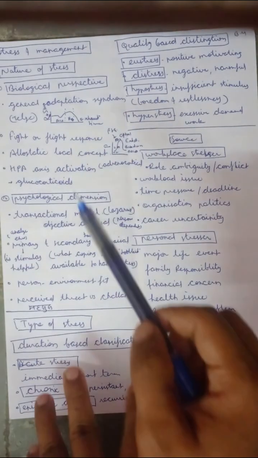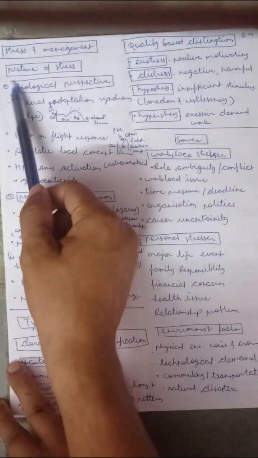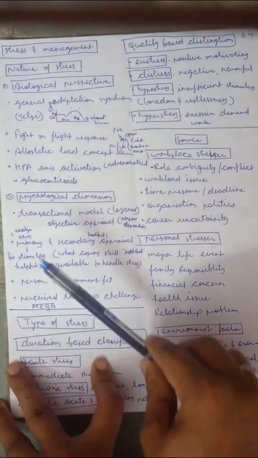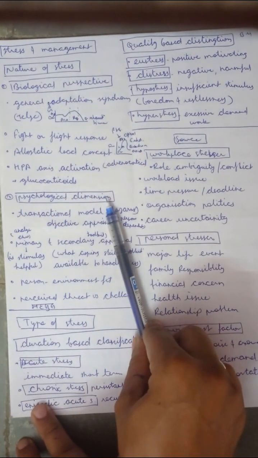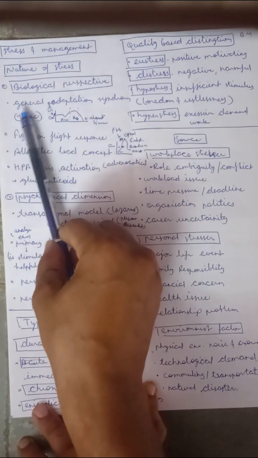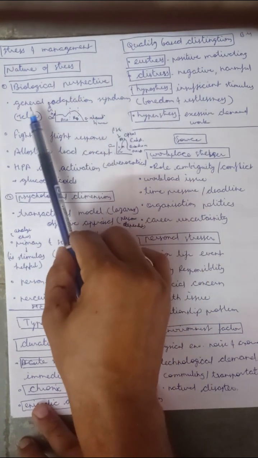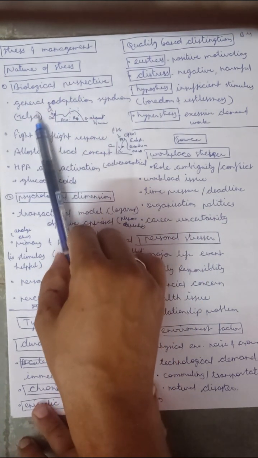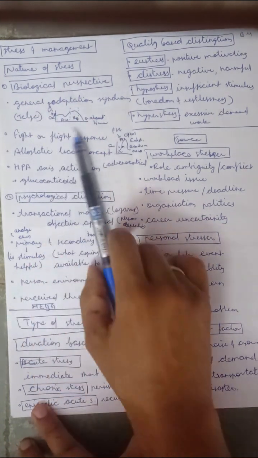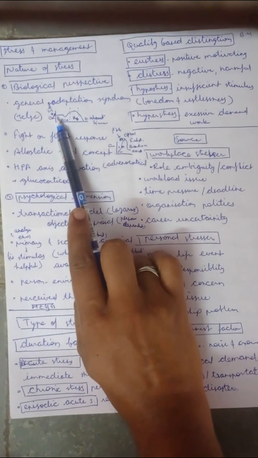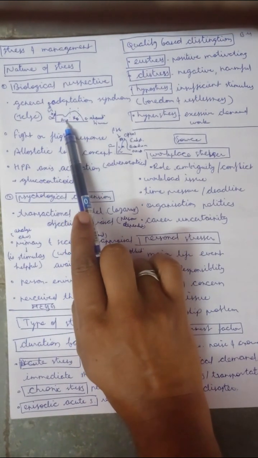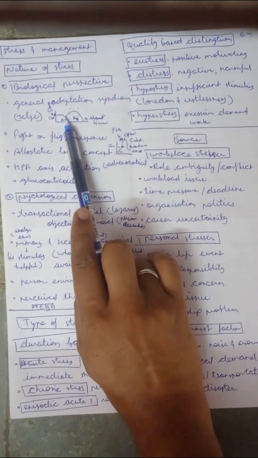Then stress management, the last topic. We have two natures of stress: the biological perspective and the psychological dimension. In the biological perspective, we have the general adaptation syndrome given by Selye, which shows resistance to stress over time. In the alarm stage, resistance is low and goes downward.